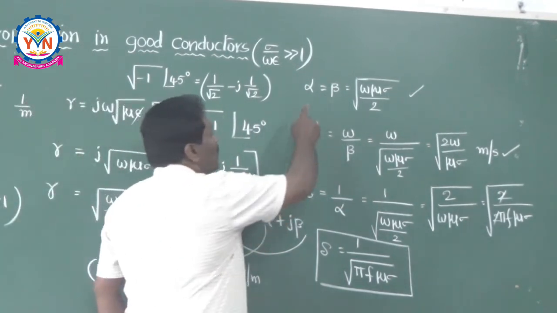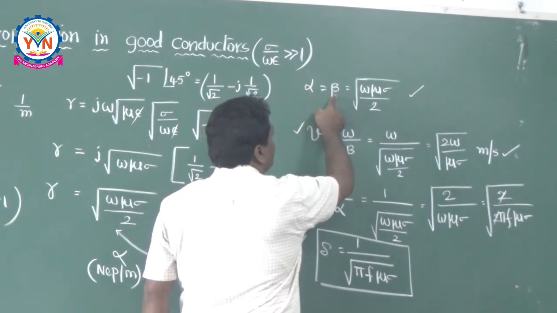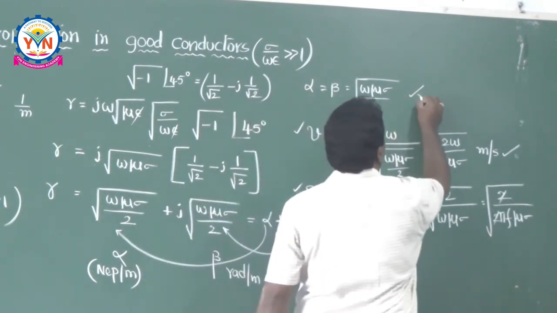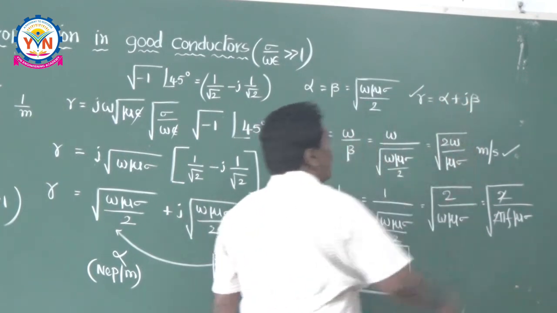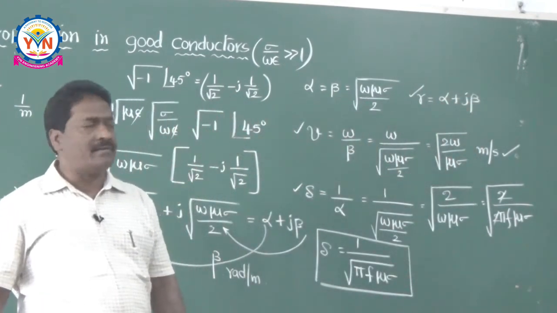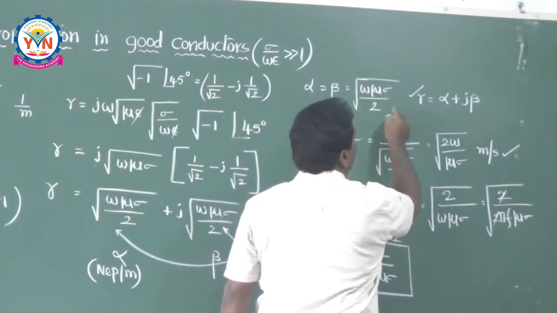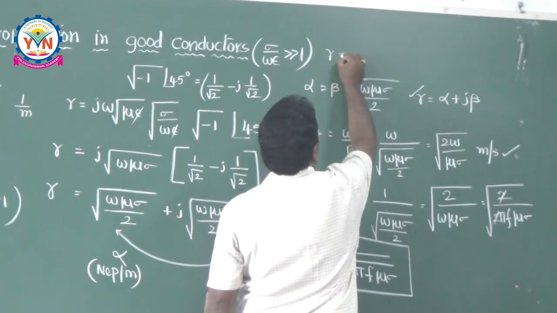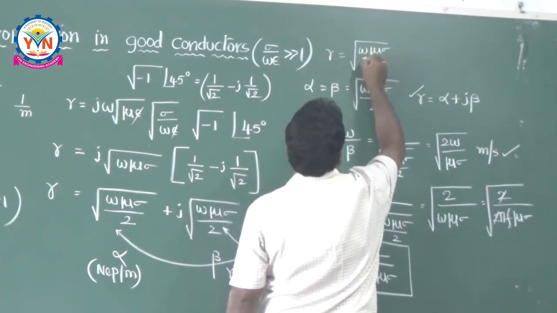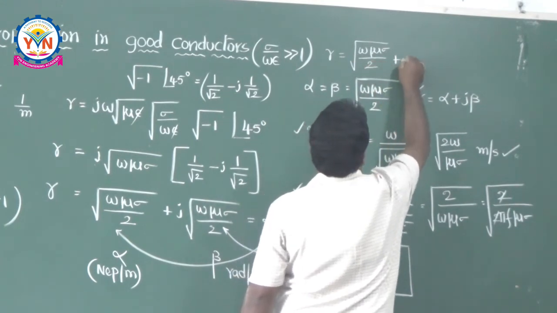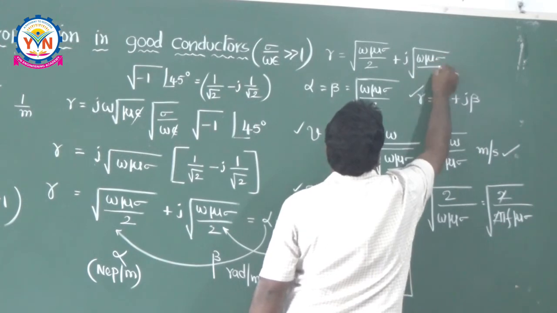Alpha and beta are nothing but the attenuation constant and phase shift constant. Here itself I can say gamma is equal to alpha plus j beta. Gamma is nothing but the propagation constant. What is alpha here? Root of omega mu sigma by 2. That means you can write gamma is equal to root of omega mu sigma by 2, plus j times the same parameter, root of omega mu sigma by 2.